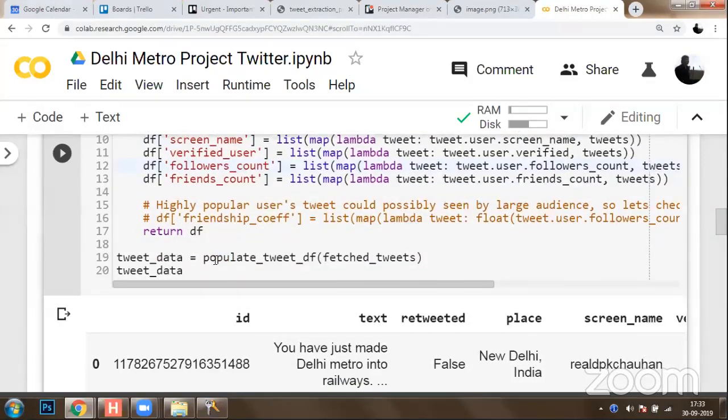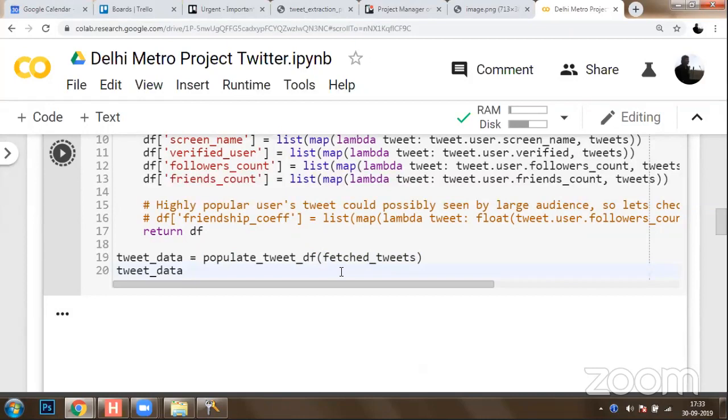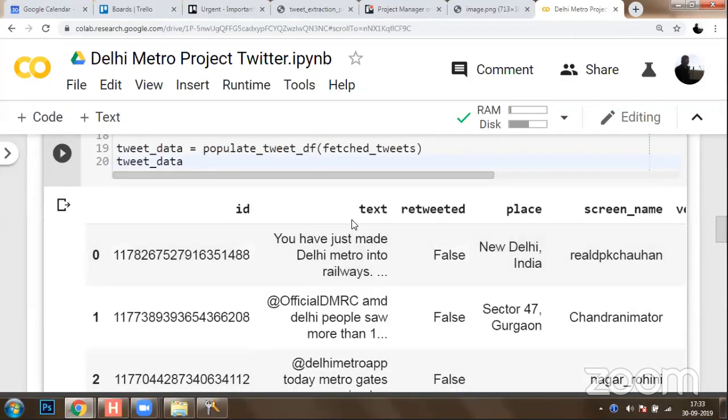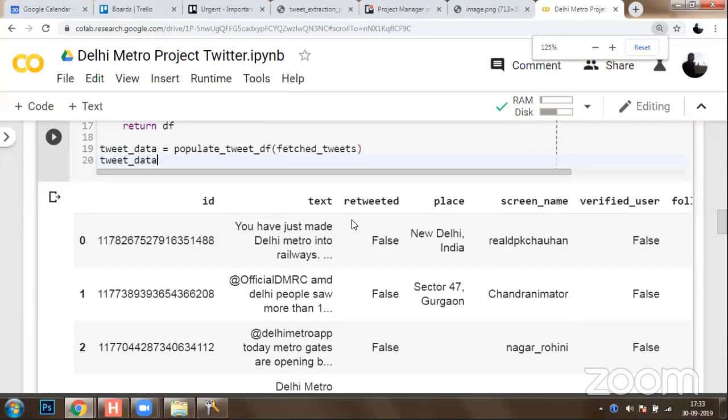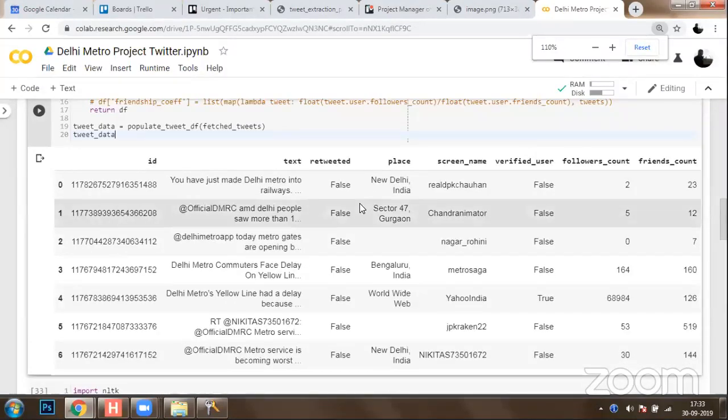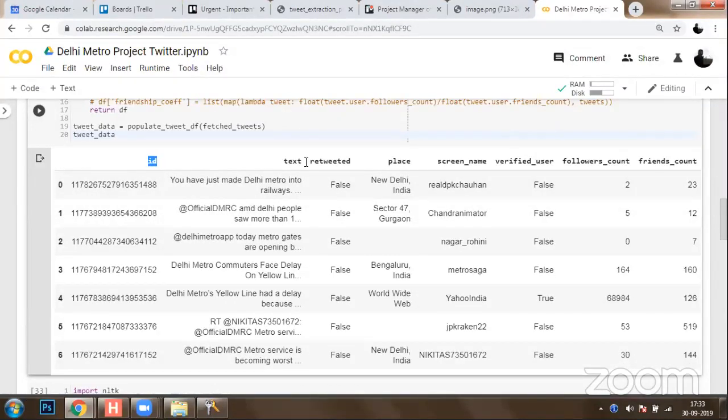Now, once we are done with that, we are going to call this function. We are going to pass all the tweets which we collected from Twitter. And finally, once we run this, you're going to get a data frame somewhat like this. Okay. So in this data frame, if you observe, you have the Twitter ID, you have the text, whether this tweet is retweeted or not, from what place this tweet came, what is the screen name of the user, is the user verified, how many followers it has, and the friends count.